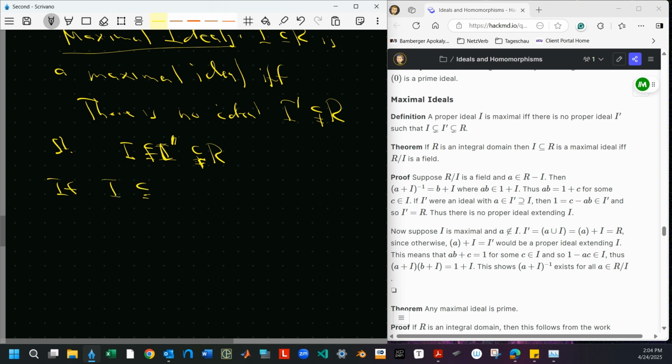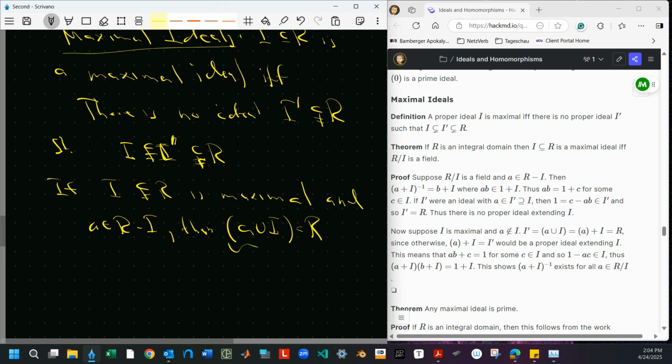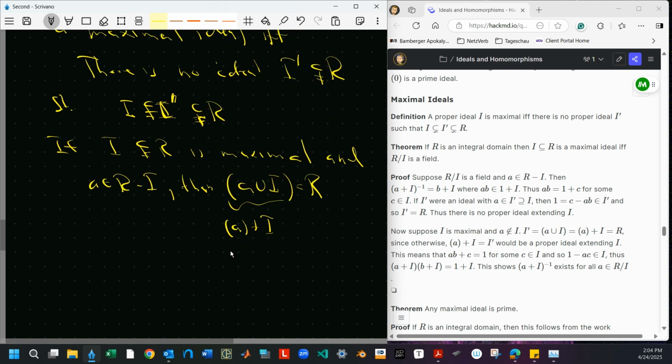If a proper ideal I is maximal, and remember we're in a ring with a 1, with a unit, and A is in R minus I, so not in I, something witnessing that this is a proper subset, then the ideal generated by A and I has to be all of R. But we saw earlier that this ideal generated by A and I is just the sum, things of the form RA plus B for B in I. So it's literally just the sum of an element from here and an element from there.